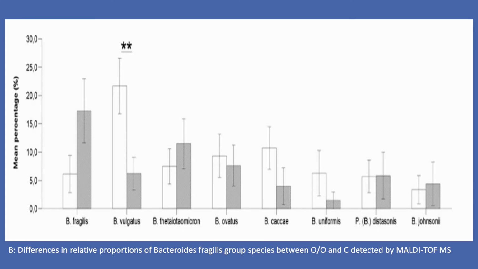Figure 1B used multiplex MS analysis. This method revealed greater proportions of B. fragilis and B. thetaiotaomicron in fecal samples of obese/overweight children, demonstrated in gray, compared to lean children, demonstrated in white. B. caccae, B. ovatus, and B. vulgatus were dominant in leaner children, and obese/overweight children had lower concentrations of those. It is important to note that the main significant difference that was discovered in this method of analysis was the B. vulgatus species.